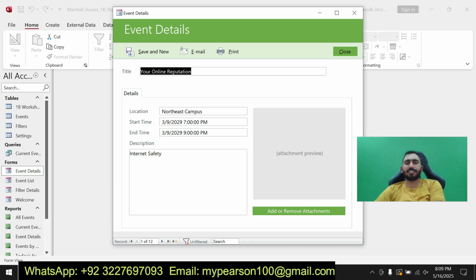I can show you the form, and here is the print. The title for the form is your opinion reputation. Okay, basically it's a short solution of the Access 1B student workshop.